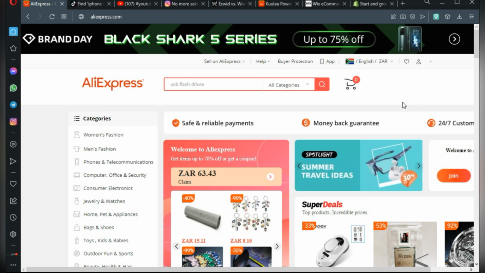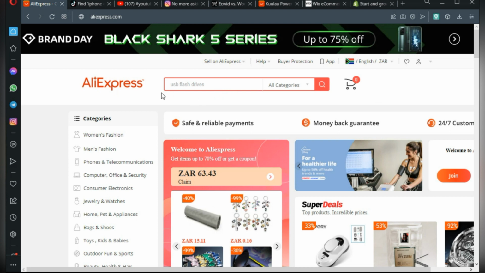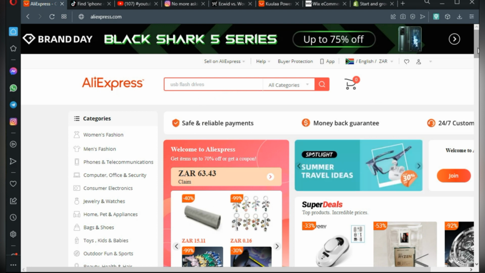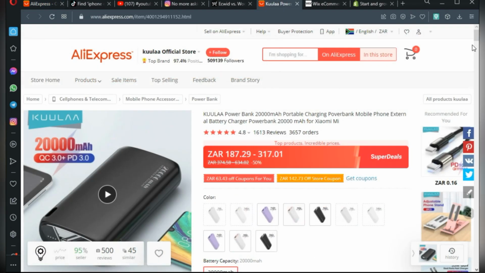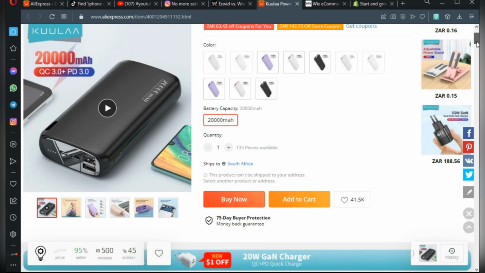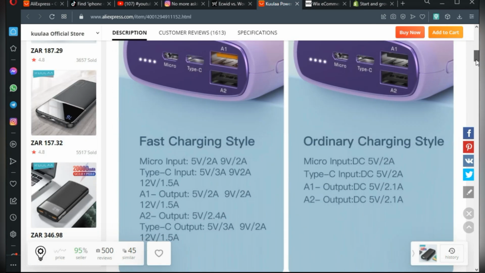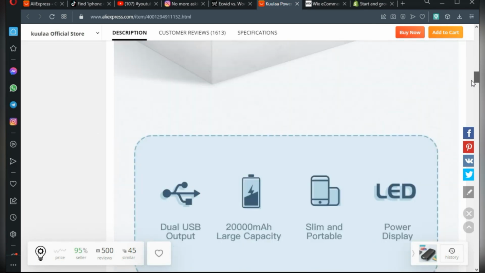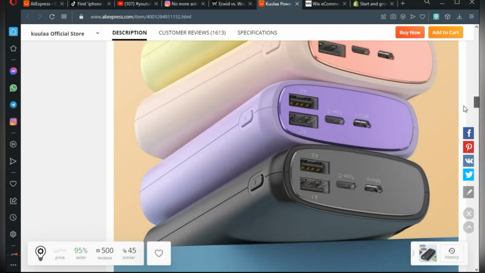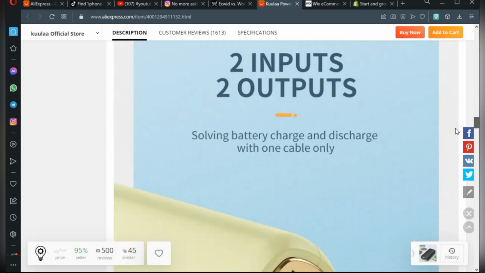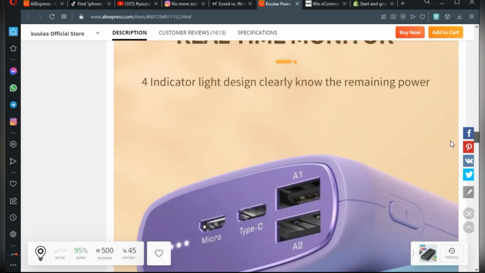So the first thing, this is the platform that we use to get our products. Once you get your sell on your store, you come here, and maybe you're selling this power bank over here. When you list this power bank, as you can see, it has all the product images and everything that you may need to use on your store, even the descriptions and so forth. As you can see, high quality images, everything is just here on AliExpress.